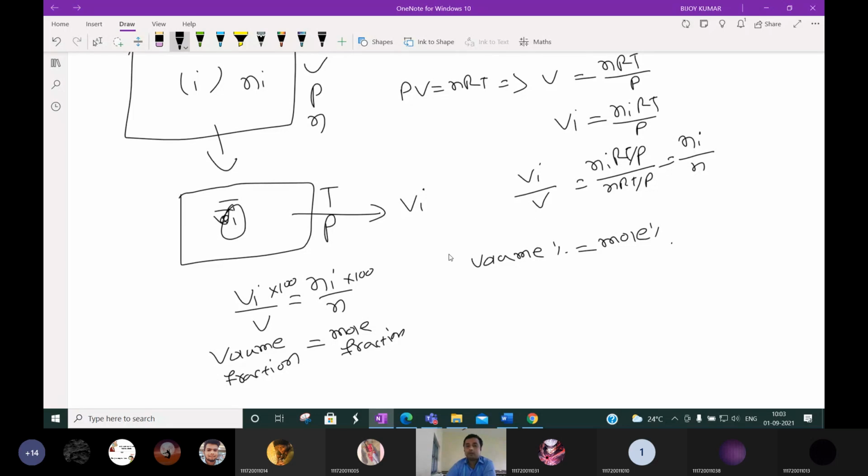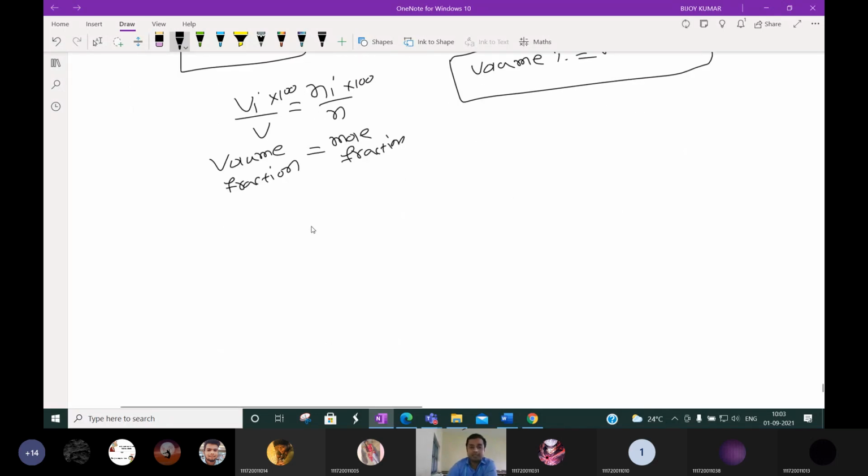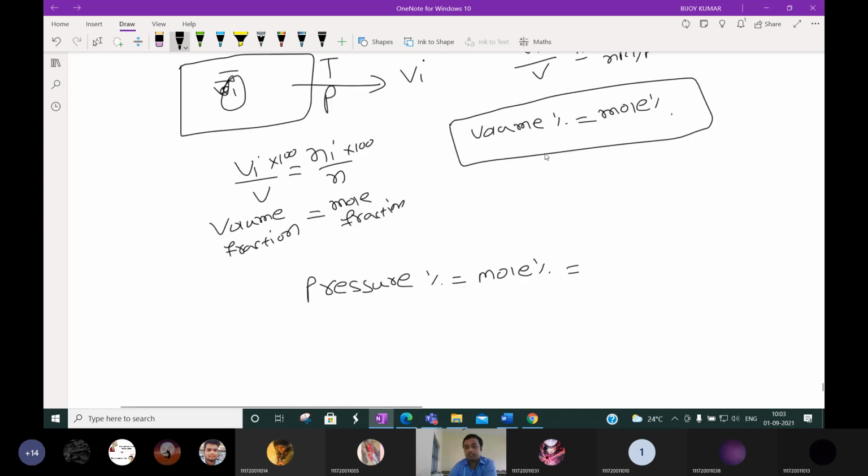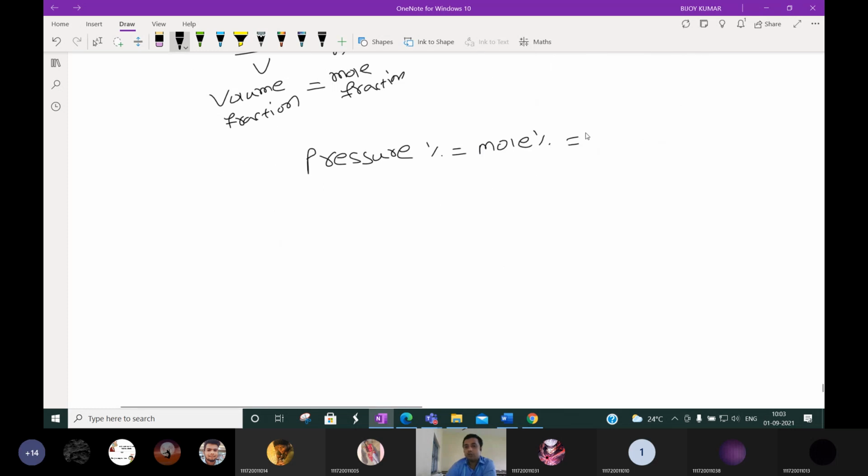Previously we derived that pressure percentage, or pressure fraction, is equal to mole percentage. Now we derived volume percentage is equal to mole percentage. So mole percentage is equal to volume percentage, we can write.